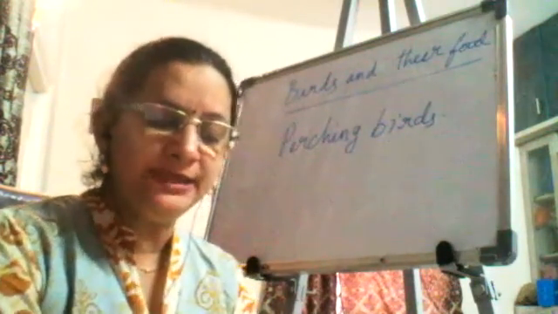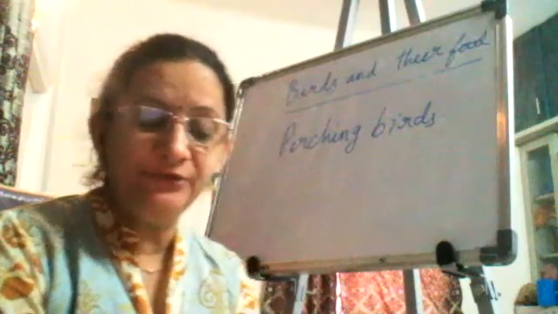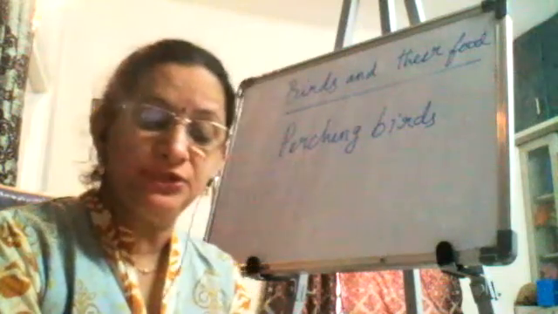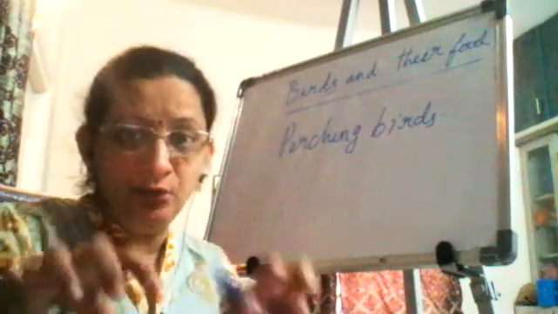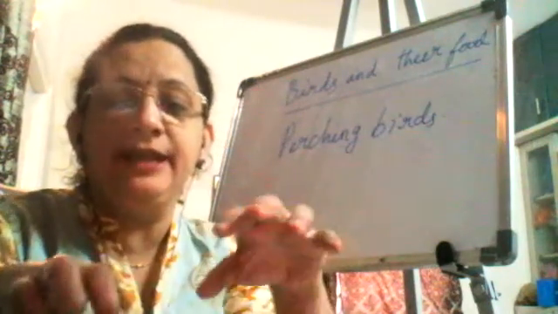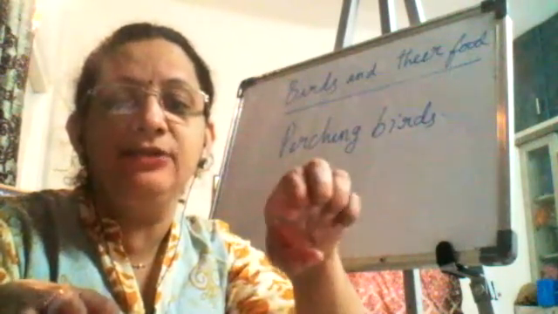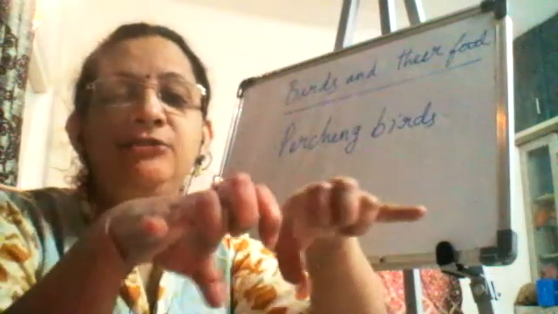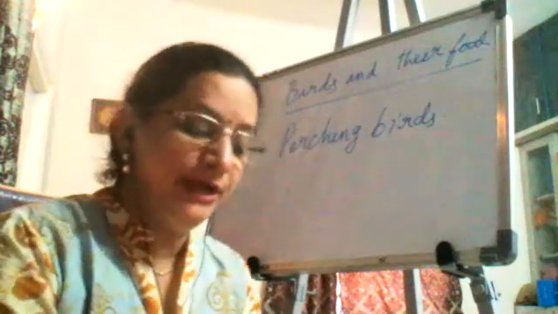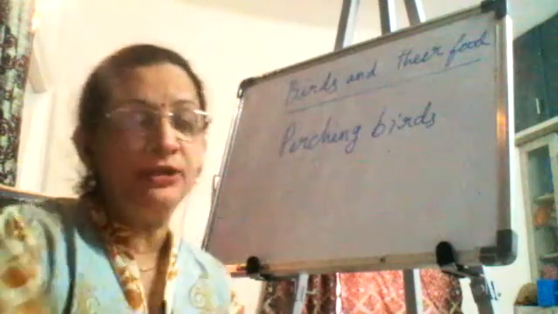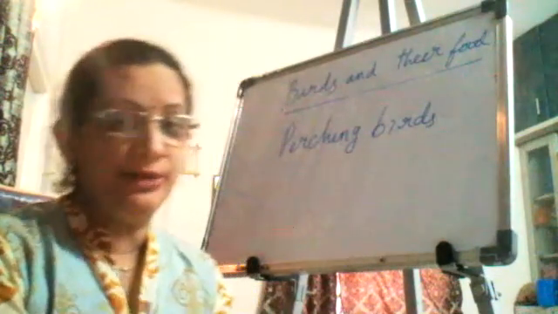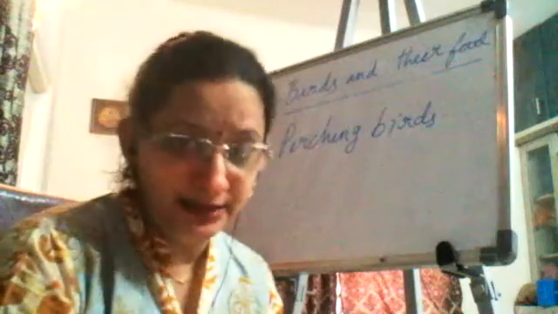Do you know why birds can sleep on the branch of a tree at night without falling? Perching helps the birds to sleep in an upright position without falling. So they are able to hold the branch very tightly like this. The three claws in front and one claw behind. Okay. Forget about your other finger. So they will be holding the branch like this and they are able to sleep on the branch over the night. You will be looking at the bird sitting on the branch and you will think that the bird is not sleeping, but the bird is sleeping on the branch by holding it very, very tightly.